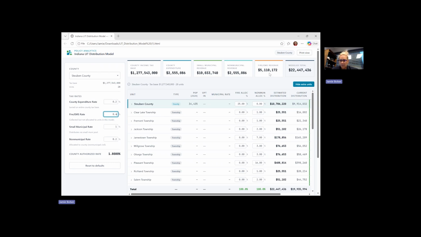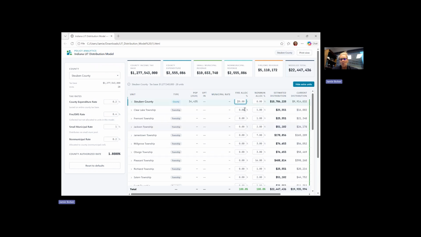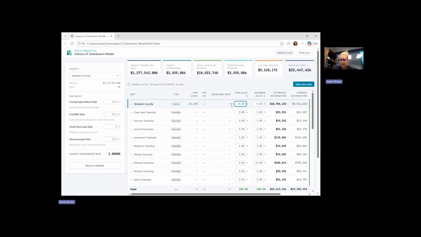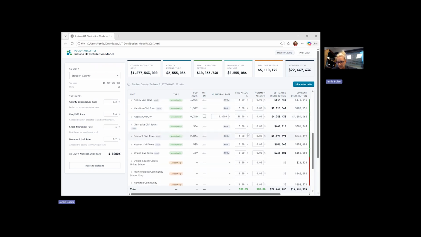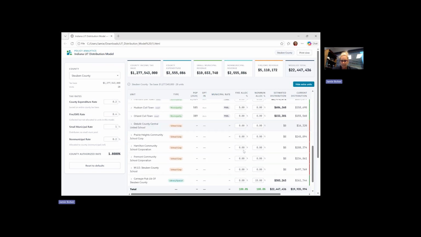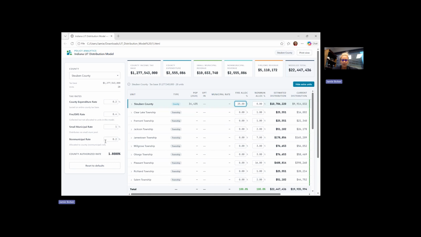However, of that 5.1 million, I need to determine which allocation method I'm going to use when distributing it, whether it be to the county unit, to municipalities that provide fire EMS, or to a township that provides it, etc. That also holds true for the non-municipal rate. Right now in my example, I have 0.2. That will generate 2.5 million.